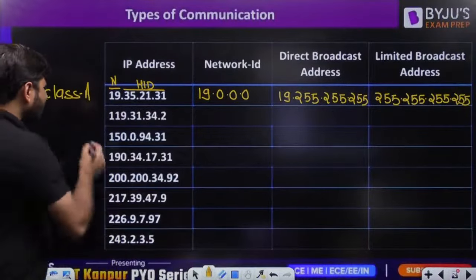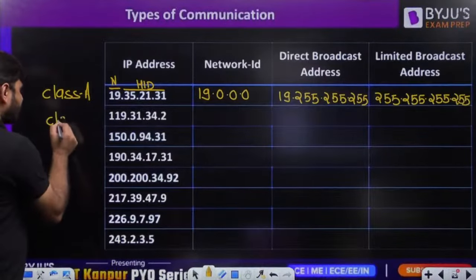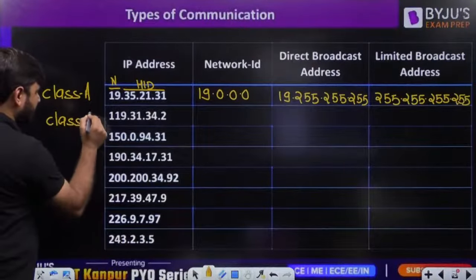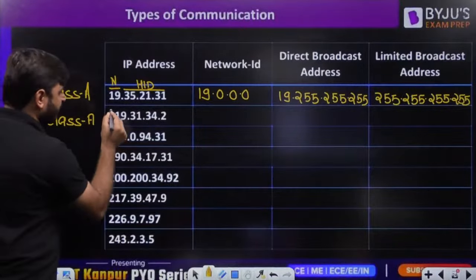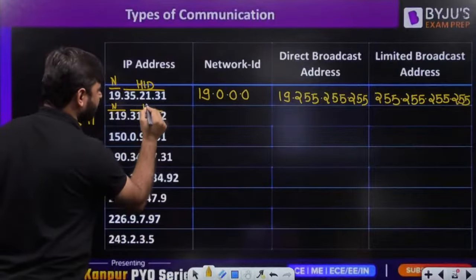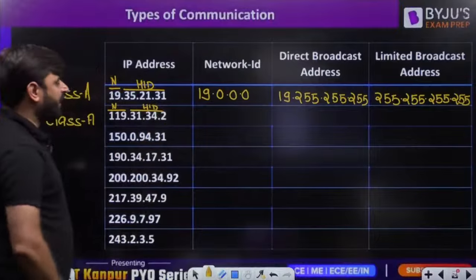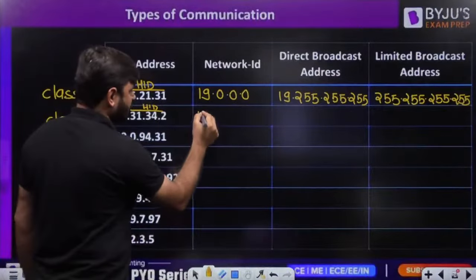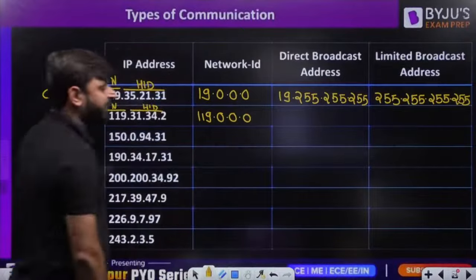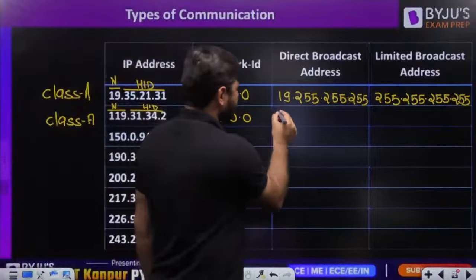Now this is class B. What is this? 119. 119 means class A. So for class A the network ID is 8 bits. This is the network ID, and the last 24 bits represent the host ID part. How can we find the network ID? Put all zeros in the host ID part: 119.0.0.0. What is the direct broadcast address? Put all ones in the host ID part.